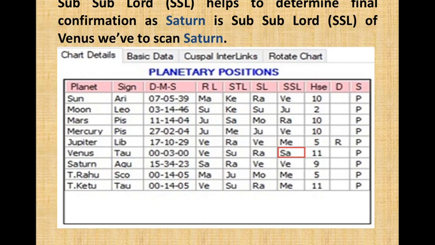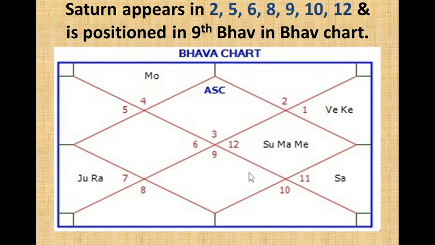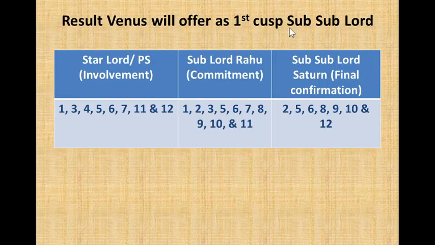Subsublord helps us determine final confirmation. As Saturn is subsublord of Venus, we have to scan Saturn. Saturn appears in 2nd, 5th, 6th, 8th, 9th, 10th, and 12th. In the Bhav chart, Saturn appears in 9th. So the total cusps are 2, 5, 6, 8, 9, 10, and 12. The results Venus will offer as first cusp subsublord will be like this: involvement, commitment, and final confirmation.